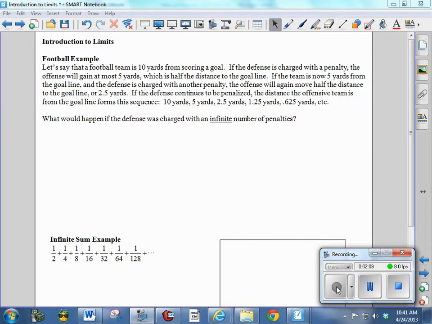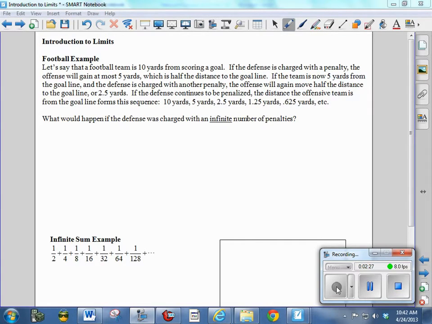What would happen if the defense were charged with an infinite number of penalties? Could you ever score a touchdown? Okay. Well, your first answer probably is no, because you just keep going halfway to the goal, halfway to the goal, halfway to the goal, and you never get there.